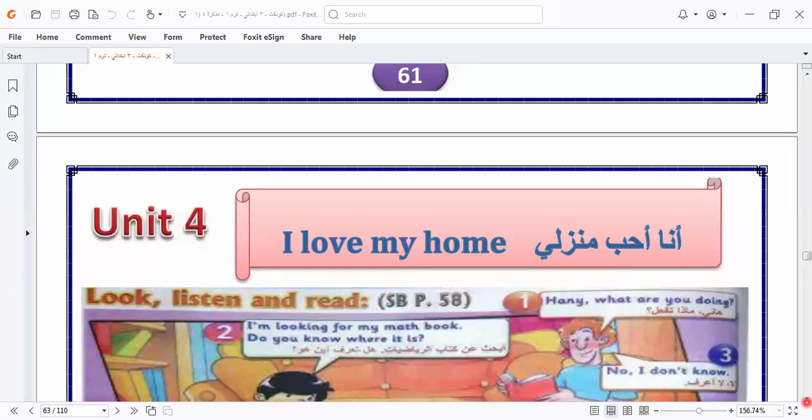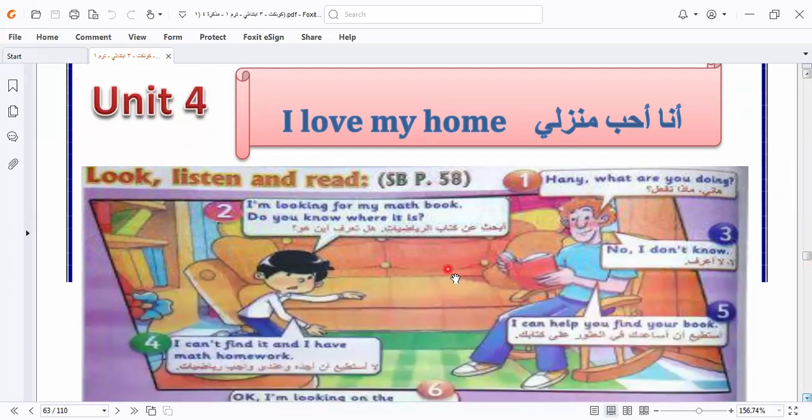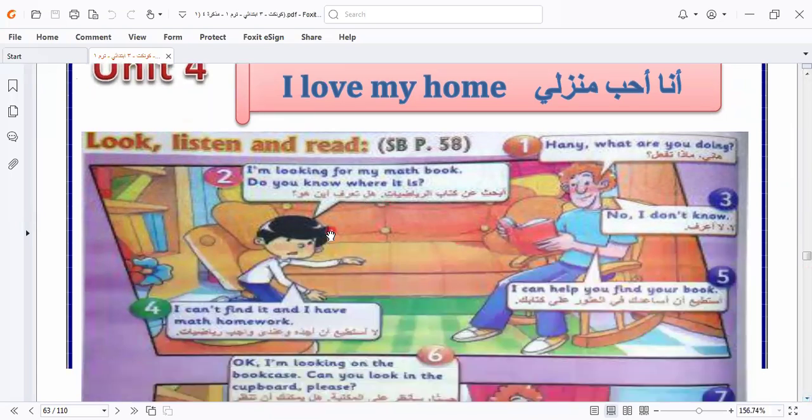This unit is talking about what? About our home, about my home. So let's read together. Here we have, I love my home. Let's read the text together. Here we have, Hani, what are you doing? His father, Hani's father, is asking Hani, what are you doing?